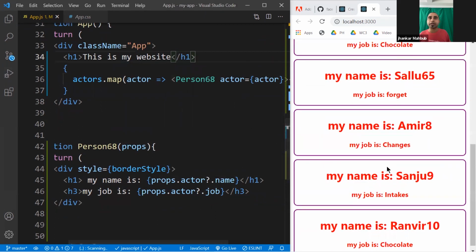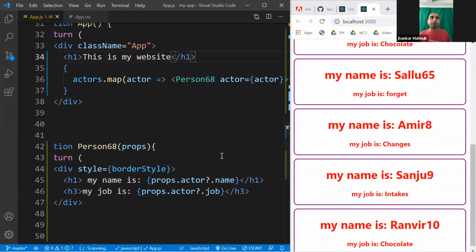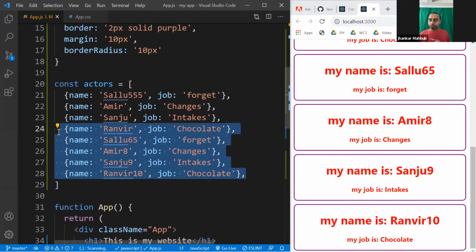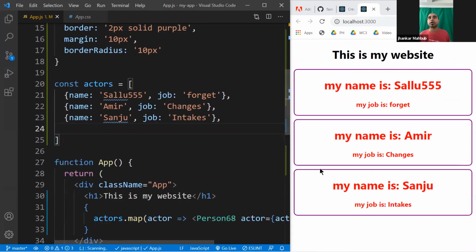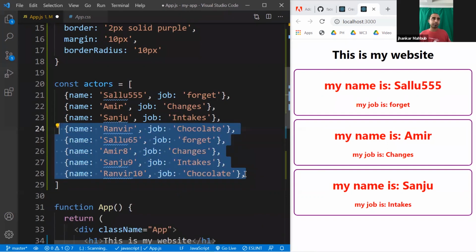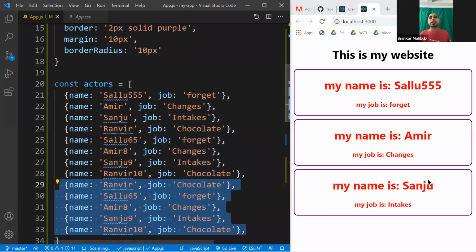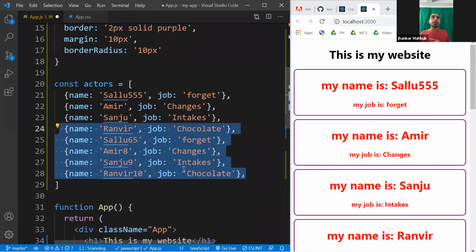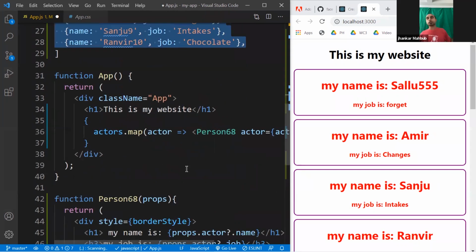It doesn't matter whether you have 8 right now, or maybe 3. So let's say you have 3. If you save it, you will only have 3. If you make it 8, you will create another number of them. You see, another number of them is created. So that's how you are not bounded to create 1 or 2. Rather, you can create as many components as your data has. That means you are much more powerful and much more dynamic.